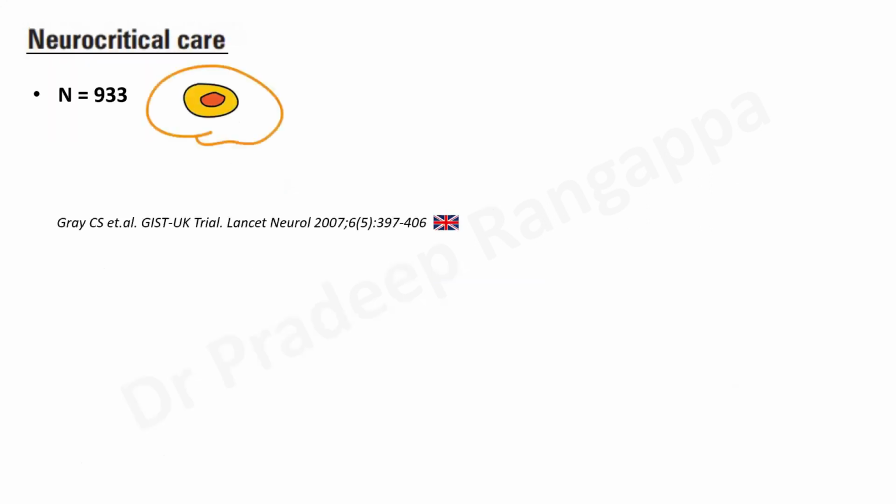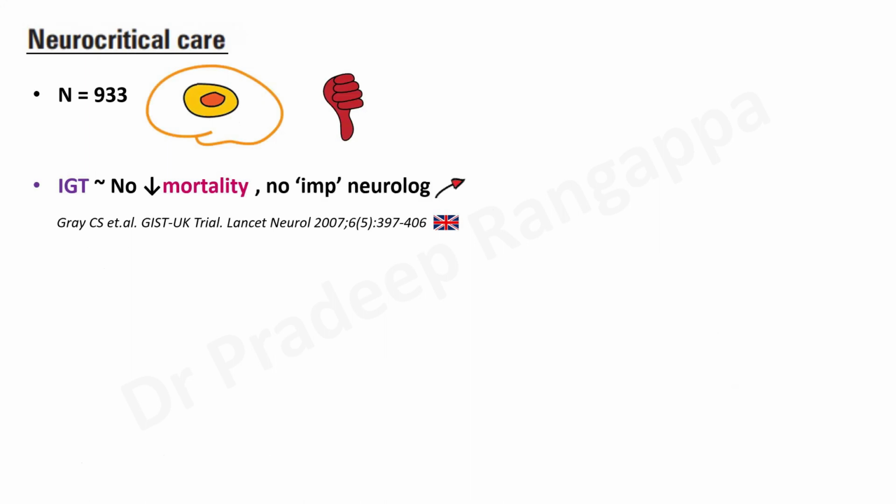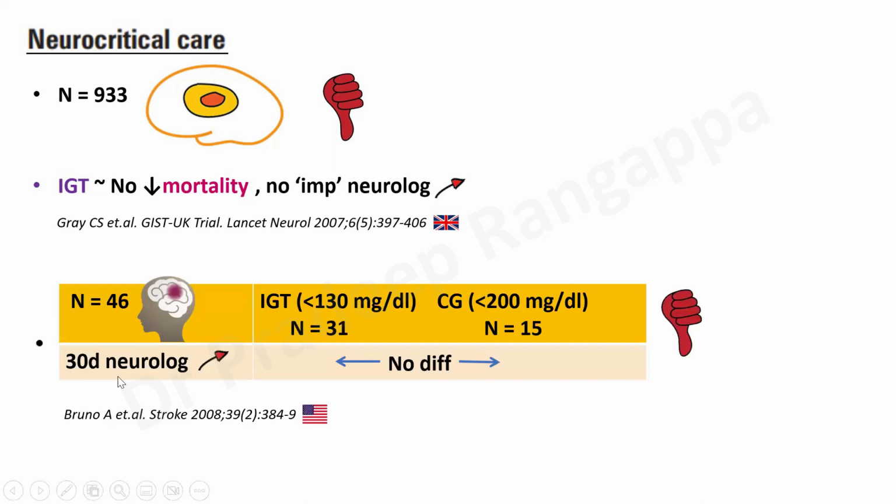Now the question is, how about in neurocritical care? In neurocritical care, there was this study called the GIST-UK trial that came in 2007, done in 933 patients with ischemic stroke. Intensive glucose therapy did not show any reduction in mortality, and there was no improvement in neurological outcome as well. So it was a negative study.